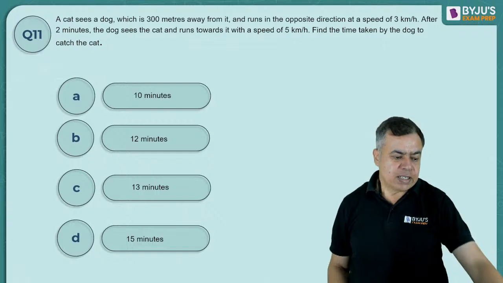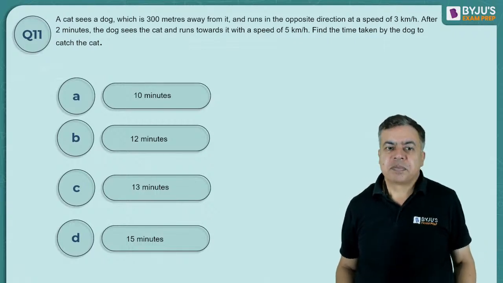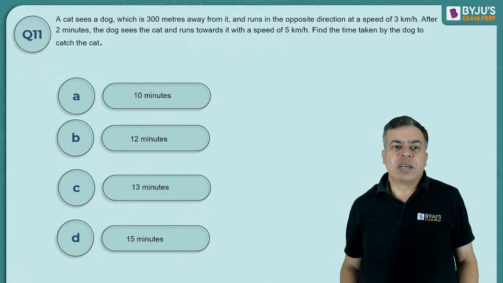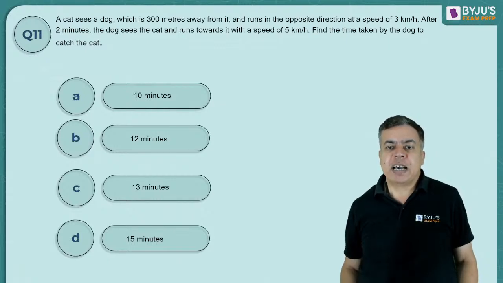Okay, quickly answer this. A cat sees a dog which is 300 meters away from it and runs in the opposite direction at a speed of 3 km per hour. After 2 minutes, the dog sees the cat and runs towards it with a speed of 5 km per hour. Find the time taken by the dog to catch the cat.